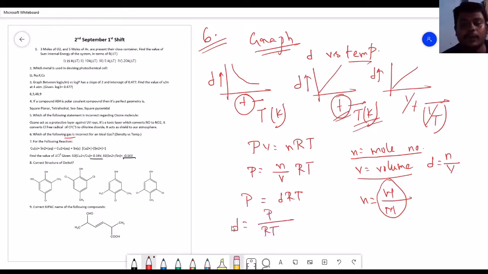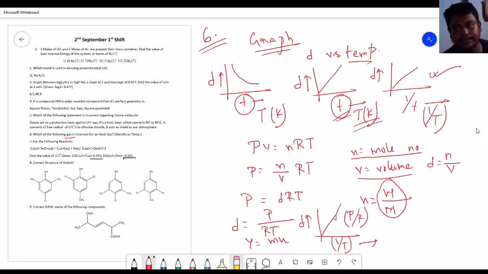So if you plot D versus 1 by T, I hope you understand the point, then it will represent y equal to mx, where m equals P by R. So the equation should be passing through the origin, with a slope of P by R. So this graph is totally correct.